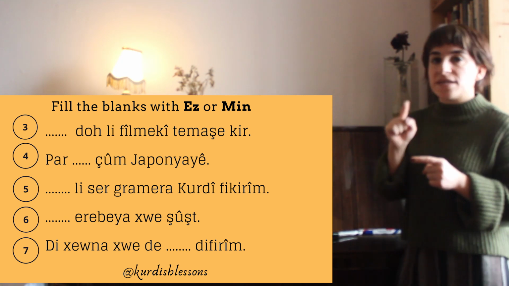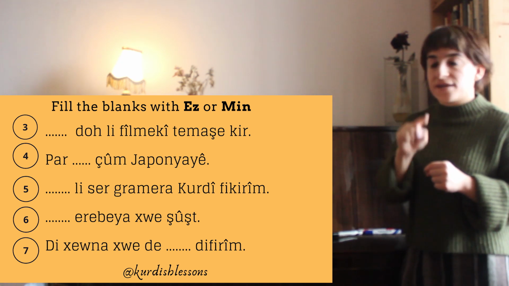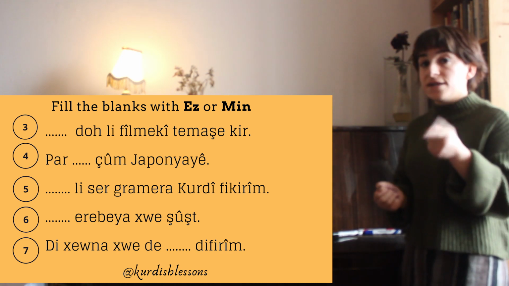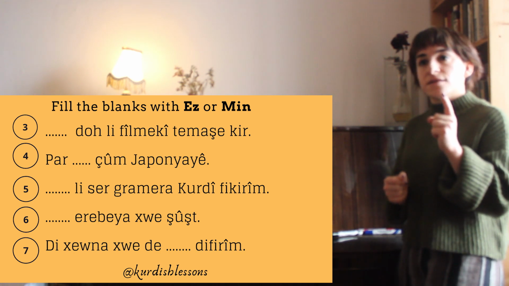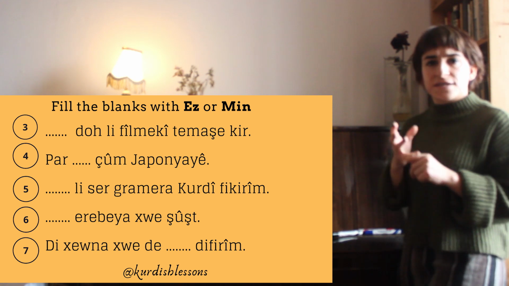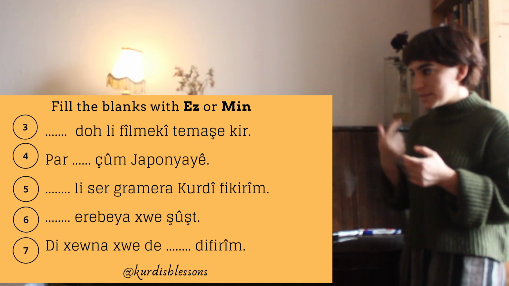So that's why it will be intransitive. It will be "as lisser grammar kurdi fikrim". I thought about Kurdish grammar. Okay. Fikirin is intransitive in Kurmanji. Okay, never say "min fikri". No, as fikirin.